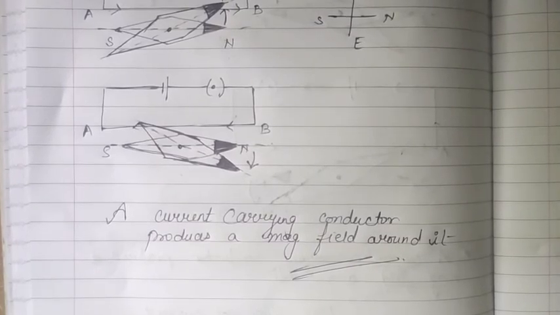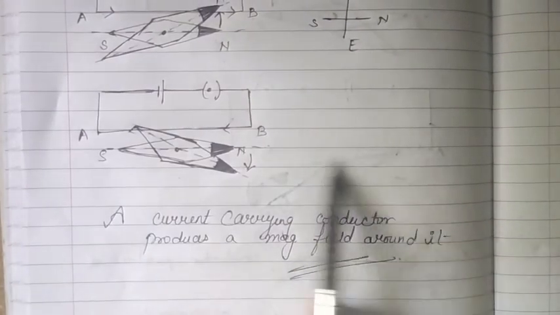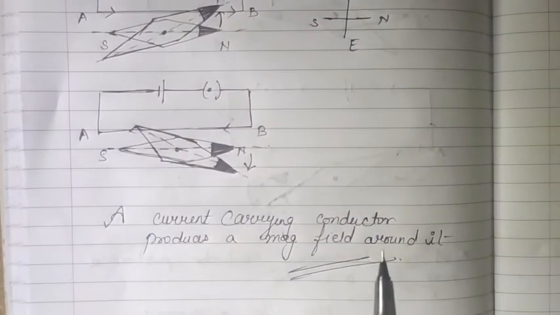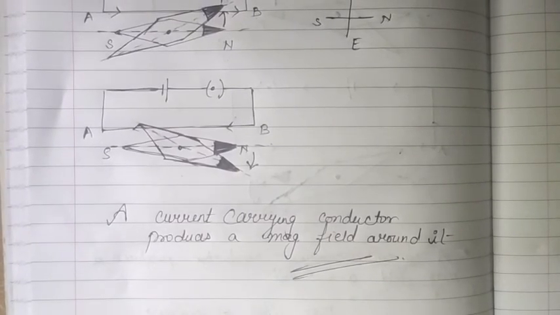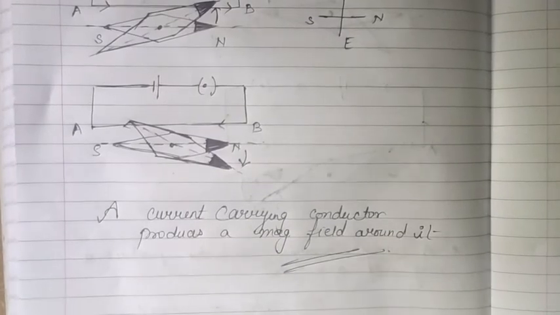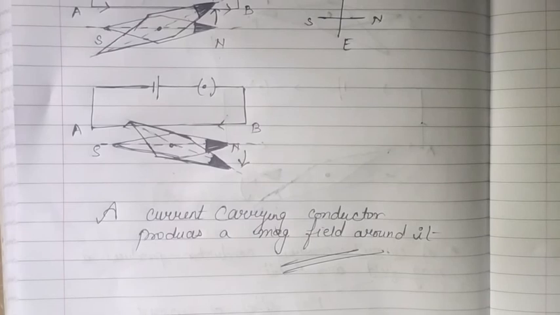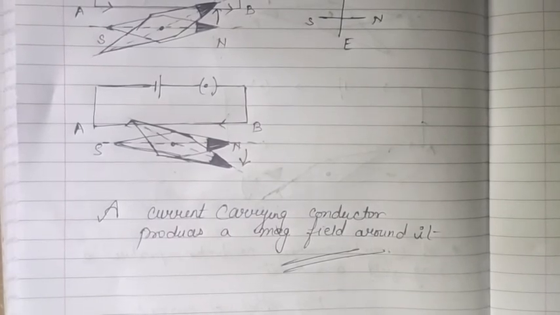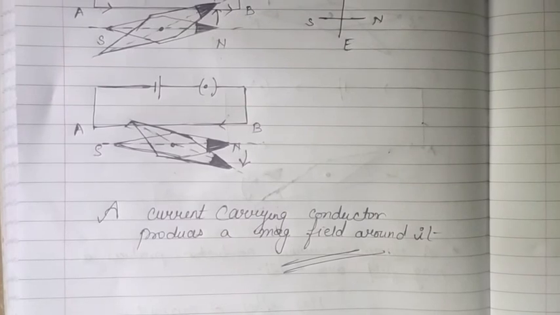So the whole concept of magnetic effect of current revolves around this result of Oersted's experiment कि जो आपके currents हैं उनकी वजह से हमें magnetic effect मिलता है, magnetic field produce होता है, that we are going to study in the coming videos, right? So this was all about the introduction of this chapter, magnetic effect of current. कि idea कहाँ से आया हमें कि करंट की वजह से कुछ magnetic effects या phenomena हो रहे हैं that we are going to study. So it was all because of the Oersted experiment.